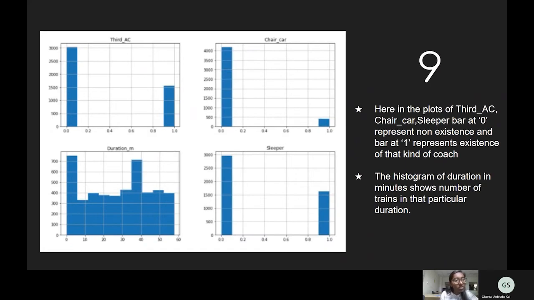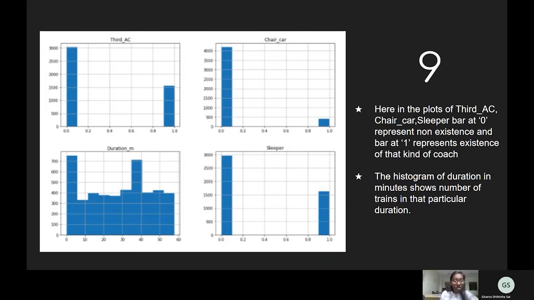Here, this indicates there are more than 3,000 trains which don't have third class AC, and only 2,500 trains have third class AC. And chair car. There are more than 4,000 trains which don't have chair car, and very few trains, less than 500, have chair car facility available. Coming to sleeper, there are approximately 3,000 trains having no sleeper facility, and more than 1,500 trains having sleeper facility.